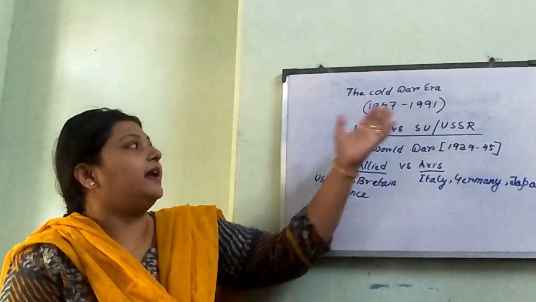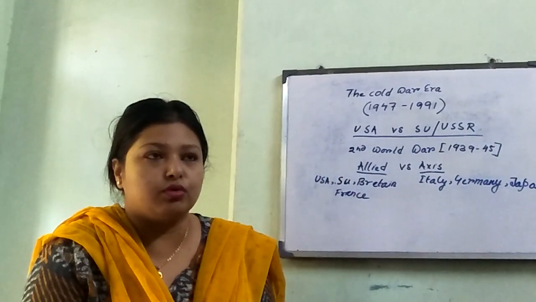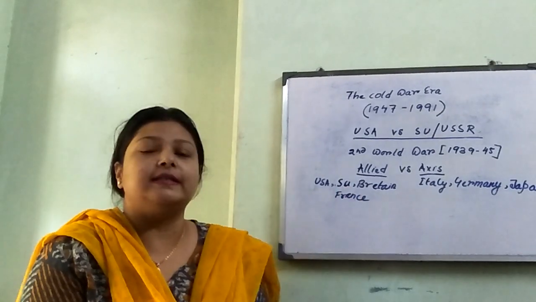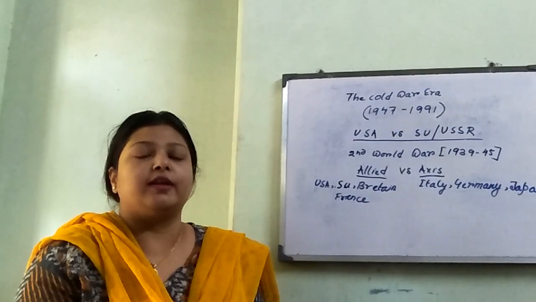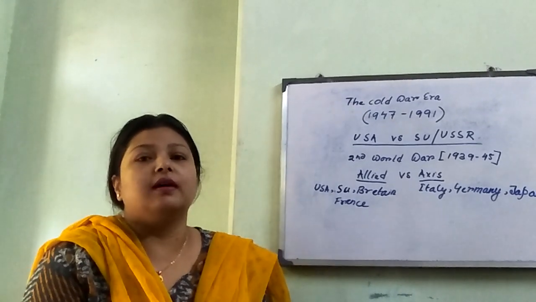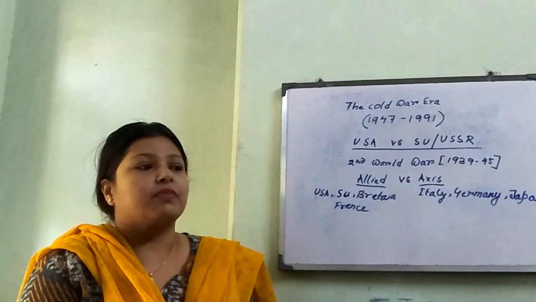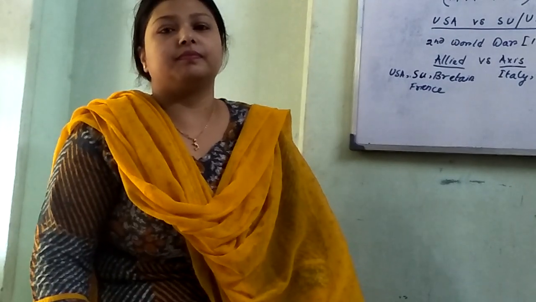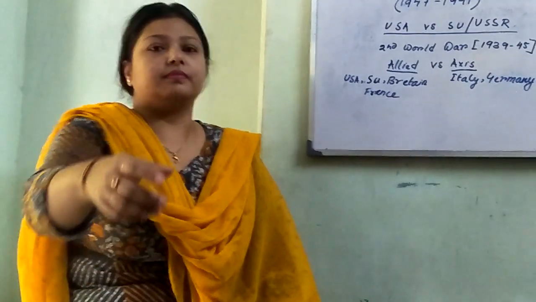And in 1991, what happened? You will be reading in chapter 2 that the Soviet Union or USSR disintegrates and the Cold War tension pacifies. Okay, so this is the first class on Cold War. In the next video, I will be talking about the creation of two power blocks.